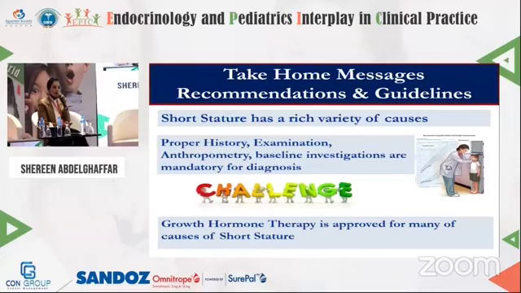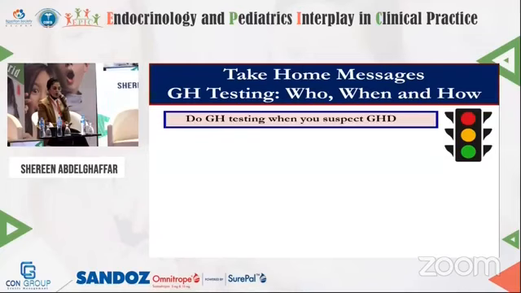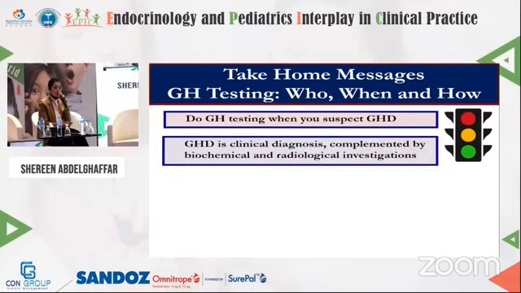So the recommendations and the guidelines, the take-home message, is that short stature has a rich variety of causes. Proper history, examination, anthropometry, and baseline investigations are mandatory for the diagnosis. Growth hormone therapy is approved for many causes of short stature. Do growth hormone testing only when you suspect growth hormone deficiency.